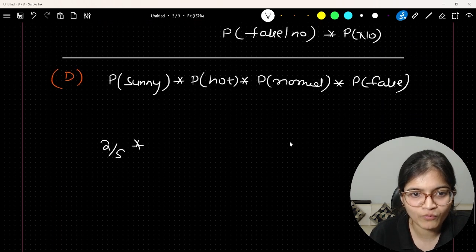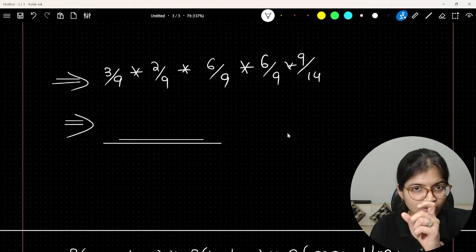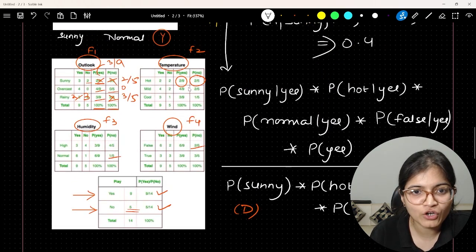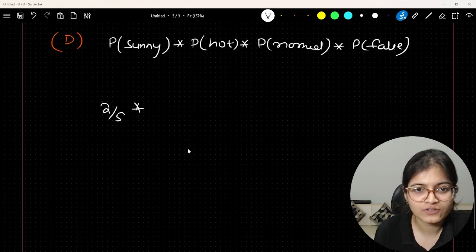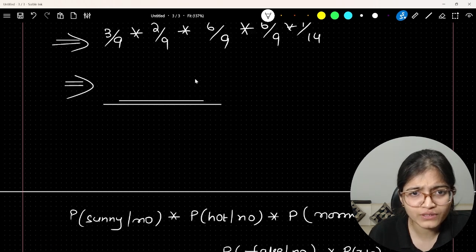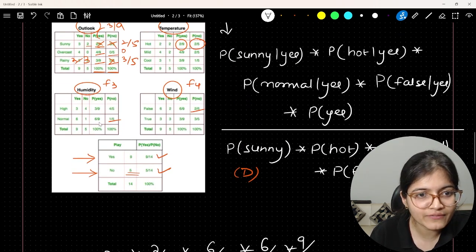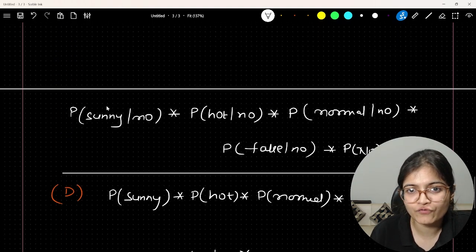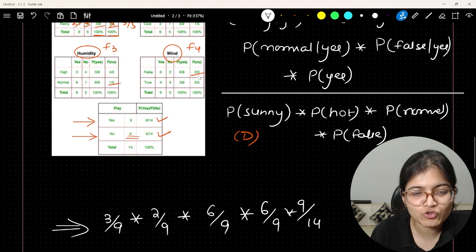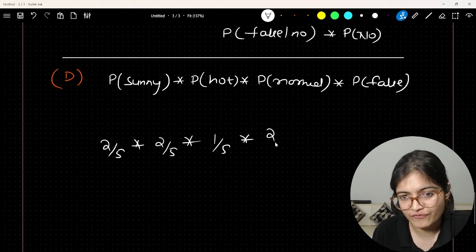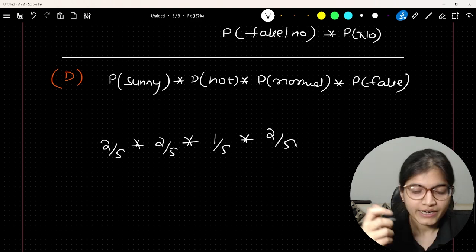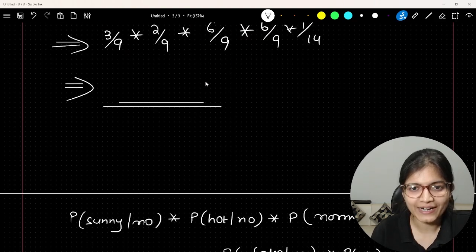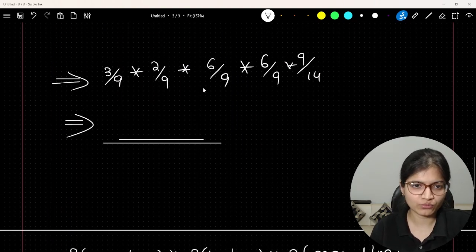I'll do that. But let's write the below number as well, because the denominator below is 5, as the number of no's is 5 only, right? So let's check the probability of hot given no is 2 by 5. So let's write 2 by 5 here. Further, what is the probability of normal given no? It will be 1 by 5. So let's write 1 by 5 here. Multiplied by the probability of false given no. False given no is 2 by 5 here. So let's write 2 by 5 in this specific case, right? Multiplied by the probability of no. All in all, it will be 5 by 40, if I'm not wrong, right? So let's evaluate this term again, and let's do the last comparison.